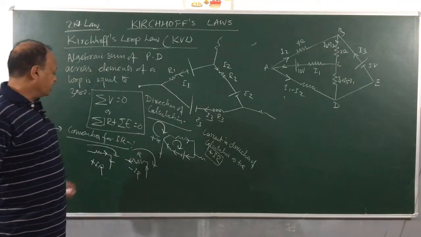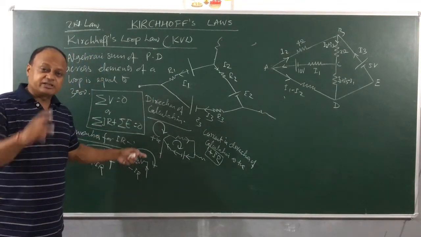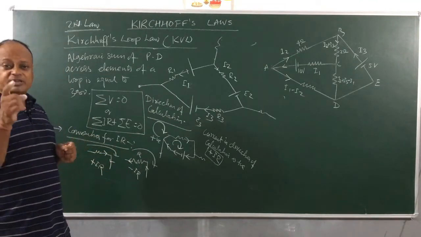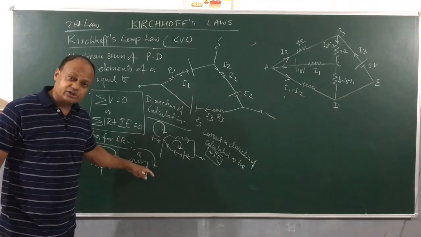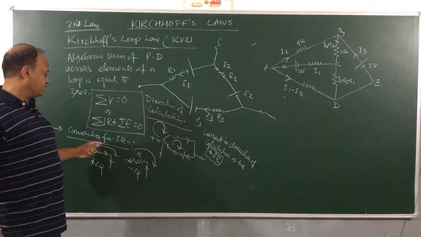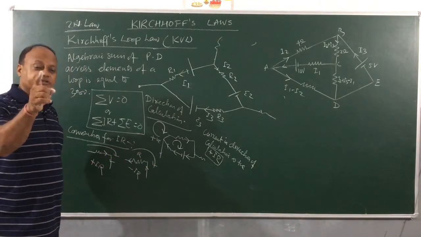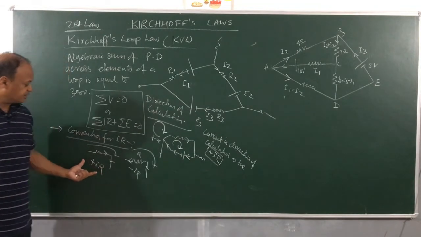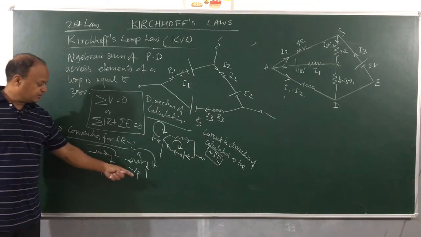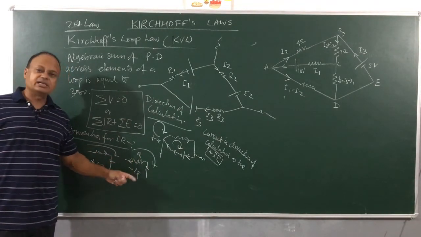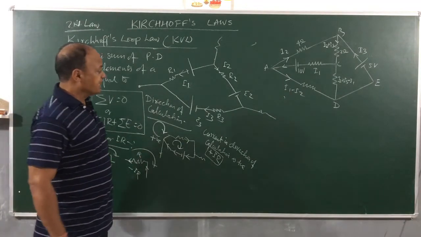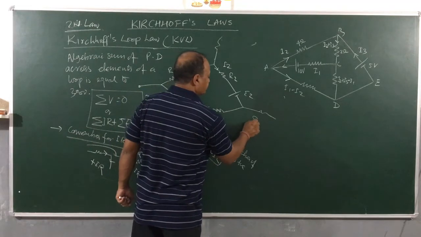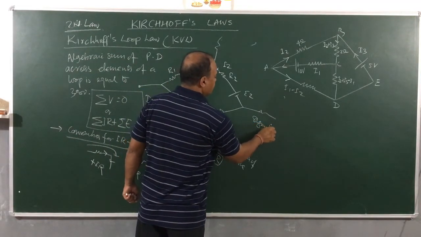I said that assume a certain current to be positive. For example, if I say that clockwise current is positive, I mark like this, it becomes my direction of calculation. Then current which is in the clockwise direction I will be taking as positive. So IR will be positive. Yes, clearly write it down. And if the current is in the anti-clockwise direction, I will take it with a negative sign. Now, what is the sign for E?